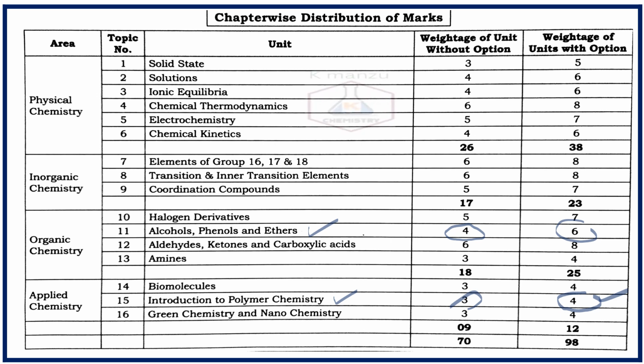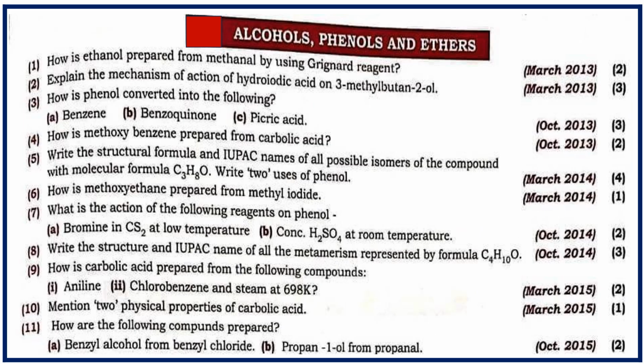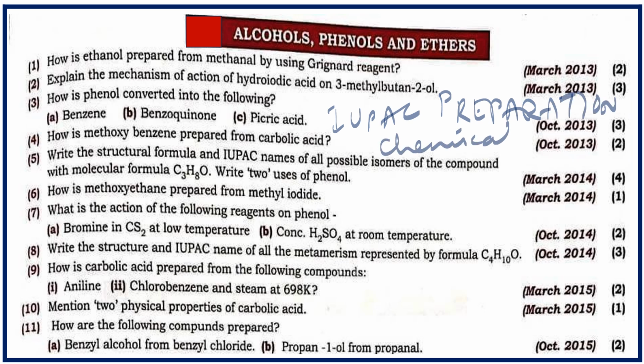Now let us start with alcohols, phenols and ethers. As I mentioned, in this chapter one should cover IUPAC nomenclature, then preparation, physical properties and chemical reactions, and finally uses.